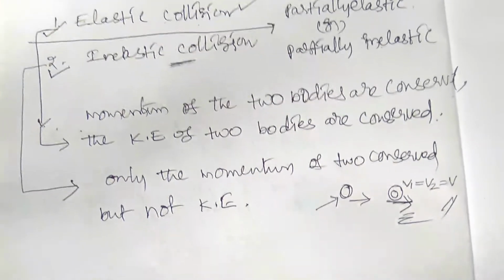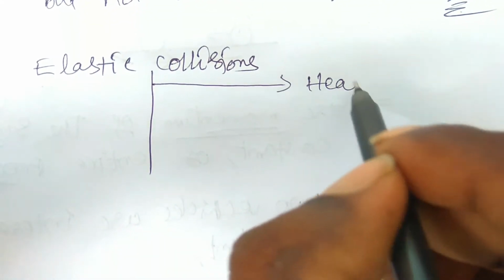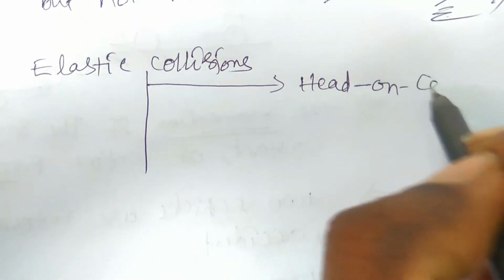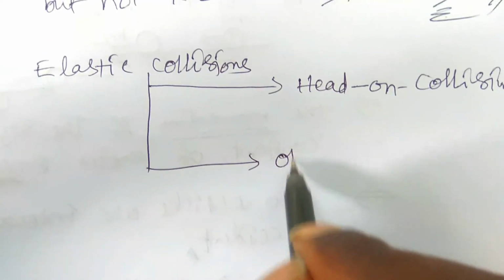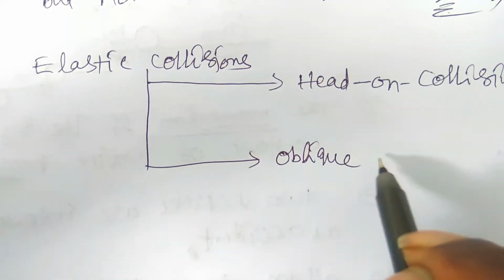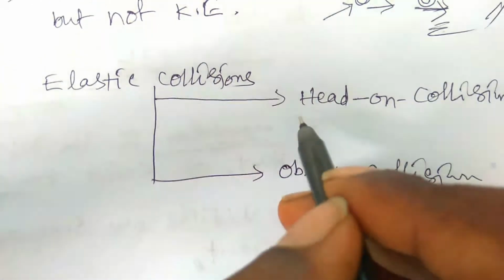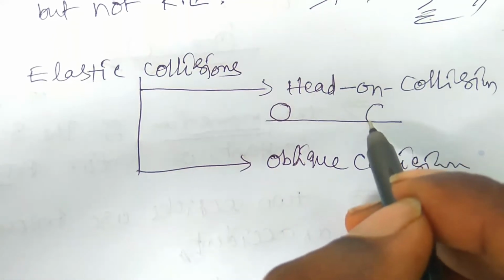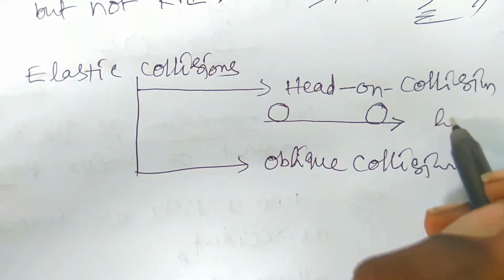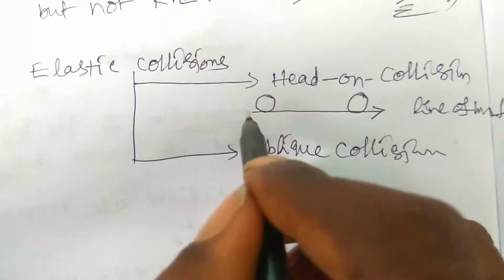So elastic collisions are of two types. Elastic collisions are head-on collision, and the other one is oblique collision. In case of head-on collision, the two bodies are in the line of motion, so the two bodies must maintain the same line.